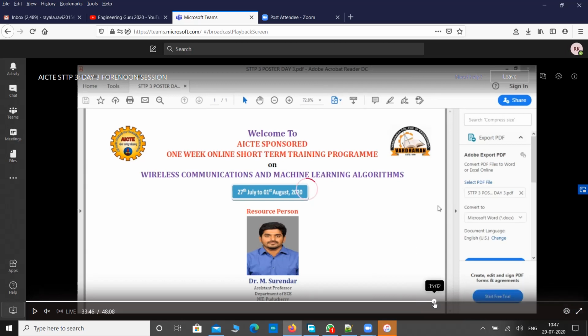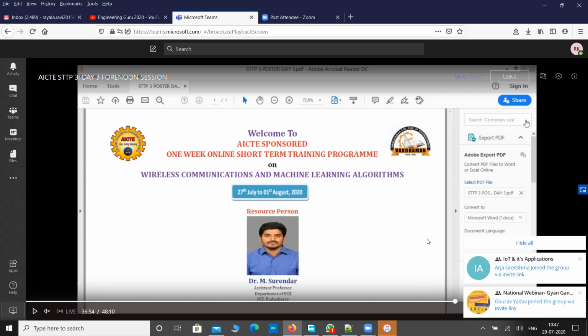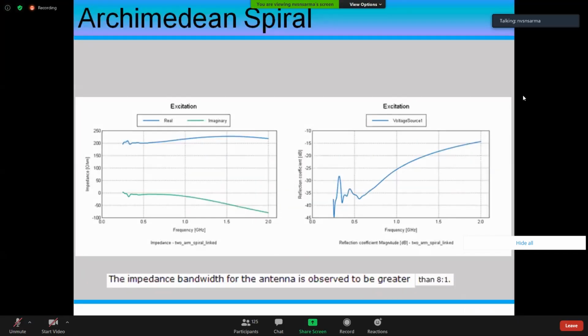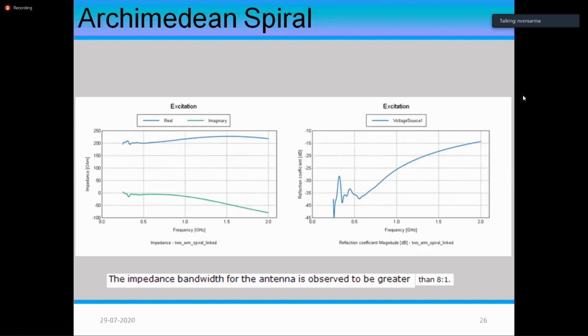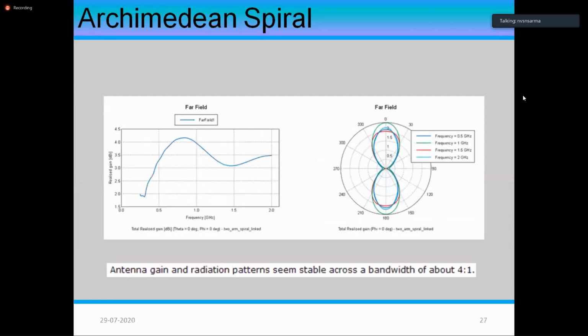This is the diagram we are seeing, with these real and imaginary components on the left hand side, whereas on the right hand side you have the reflection coefficient taken in the dB scale. Many people consider reflection coefficient in dB scale the same as the return loss. Either return loss or VSWR is sufficient because both will give the same information. How much is reflected means the balance of that with the input power is going to the radiated power. That's what you understand. So the reflection minimum locations are of interest to all the people at all times.